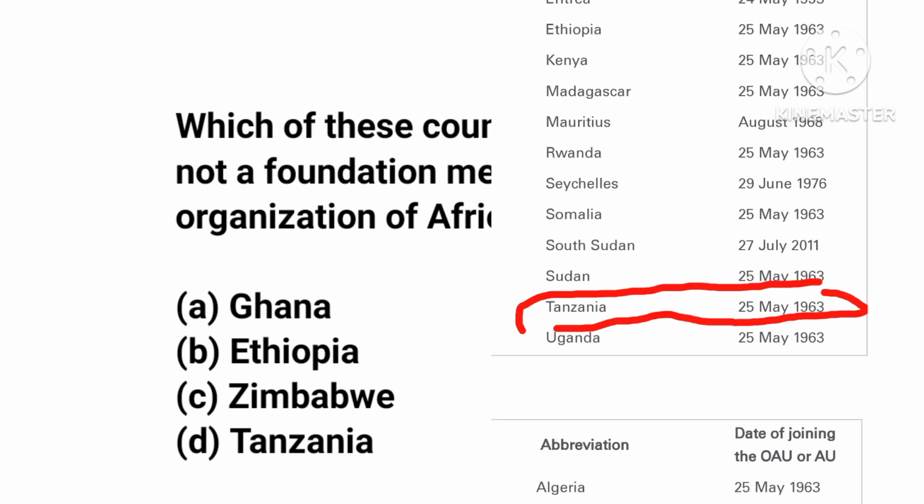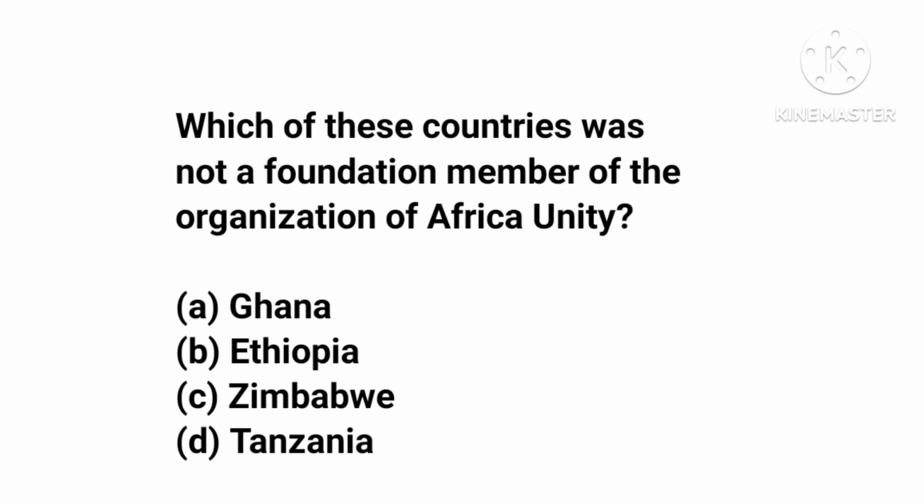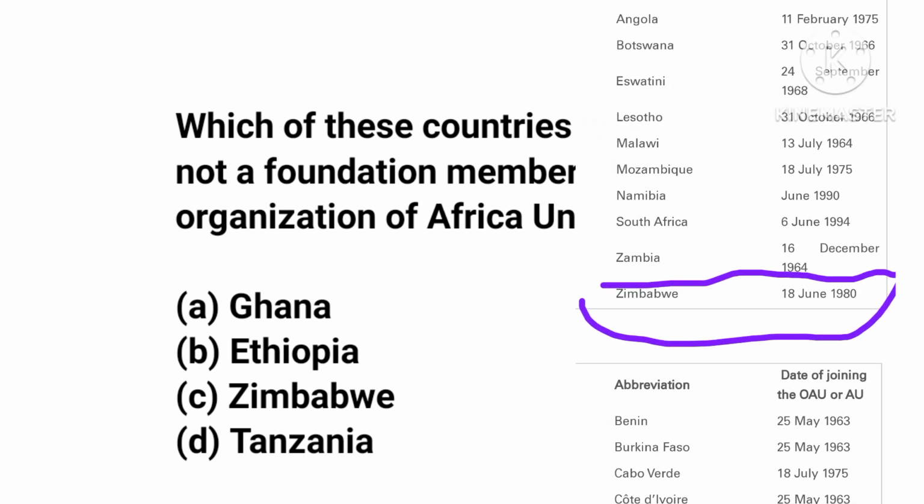Tanzania joined in 1963. So the only country that did not join in 1963 in these options is Zimbabwe. Zimbabwe joined in 1980, so Zimbabwe is the correct answer. Let's look at the next question.